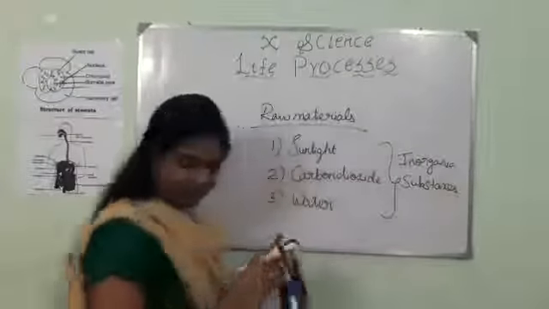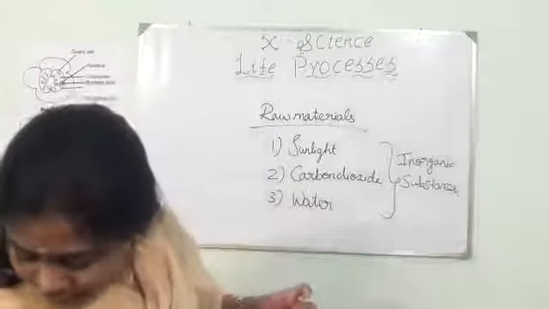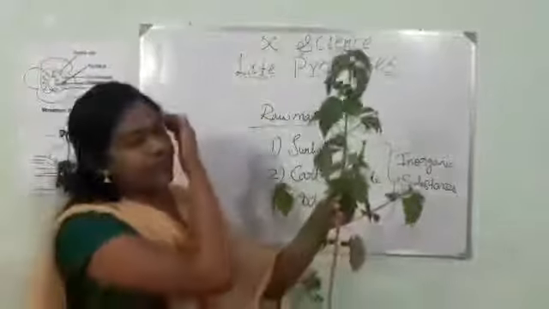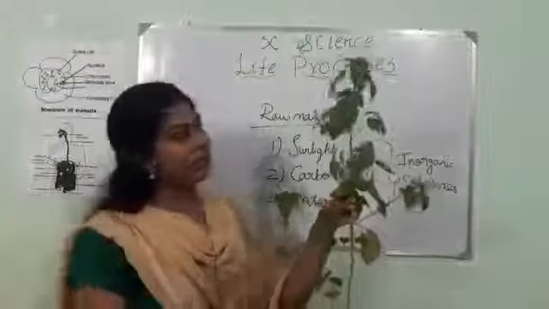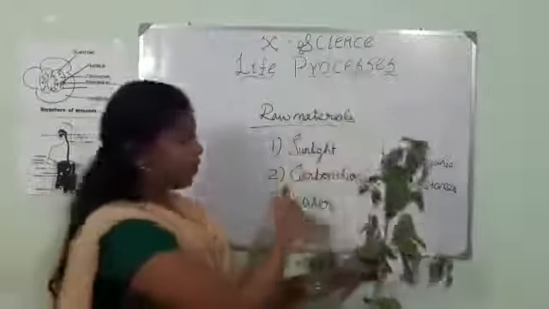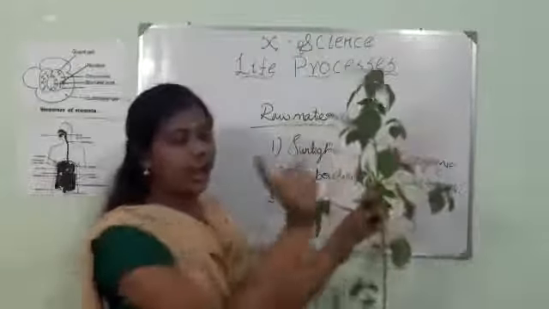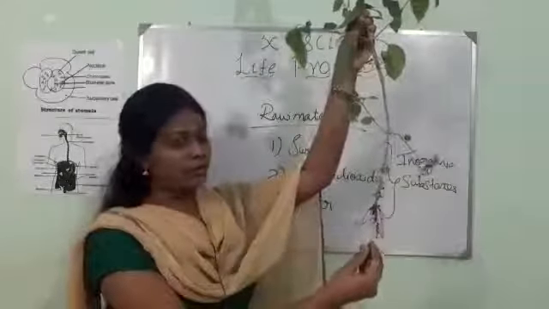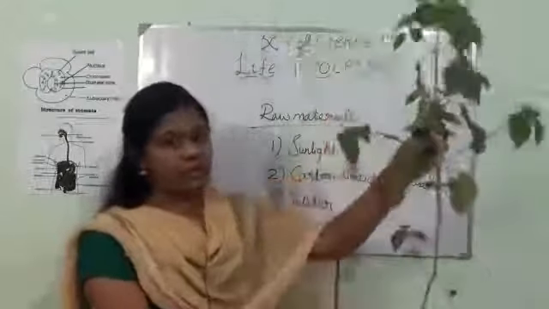If you see the plant over here, this plant absorbs light energy from sunlight, it absorbs carbon dioxide from the air surrounding it, and it absorbs water through the roots under the soil.